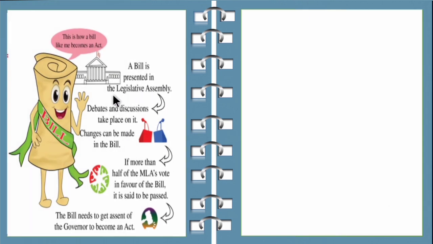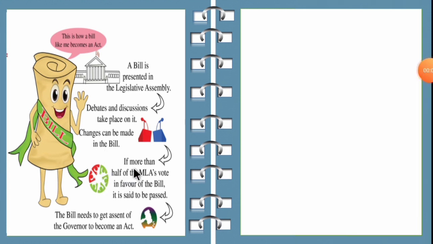So a bill is presented in the legislative assembly. In the legislative assembly, the MLAs, the ruling party as well as the opposition party, will discuss the issues in a state. Then debates and discussions take place. Changes can be made in the bill. So after the debate and discussion, they can make necessary changes in the bill. Then if more than half of the MLAs vote in favor of the bill, it is said to be passed. Then the bill needs to get the assent of the governor to become an act.